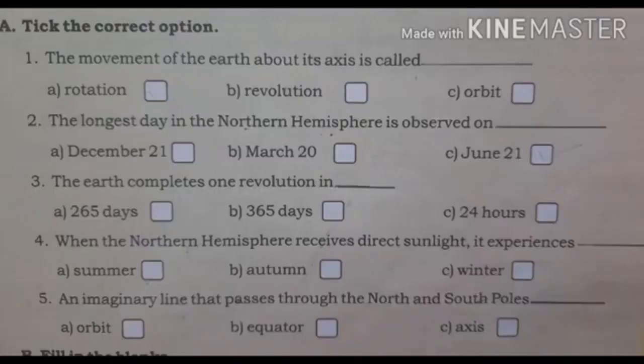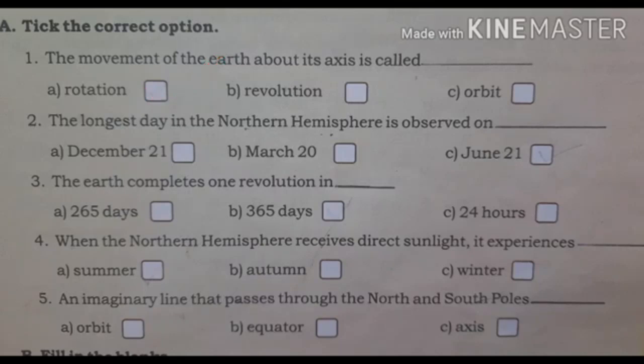First Roman, tick the correct option. First question, the movement of the earth about its axis is called dash. Option A, rotation. Option B, revolution. Option C, orbit. Yes, the answer is option A, rotation. The movement of the earth about its axis is called rotation.